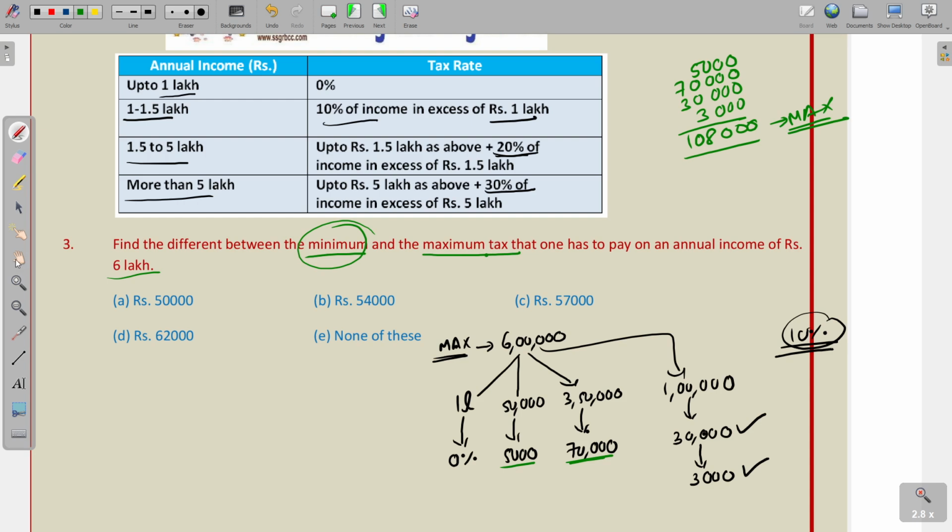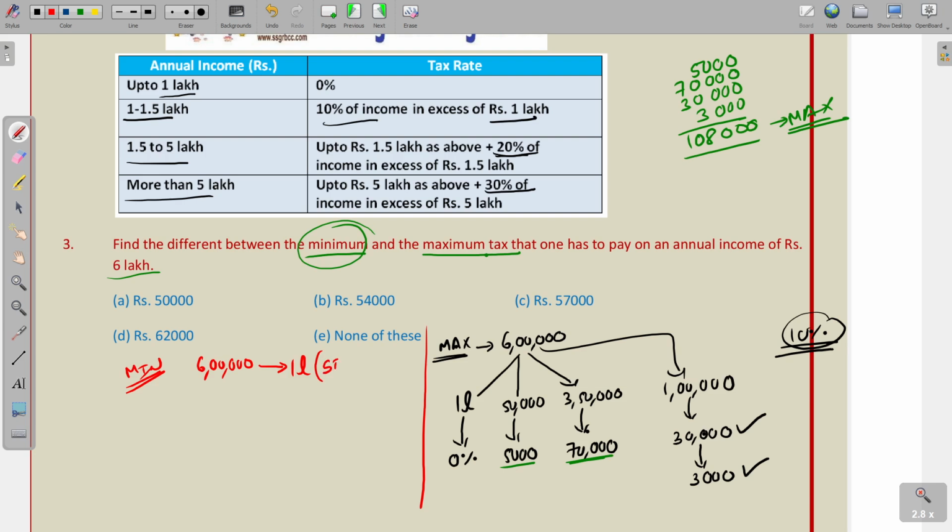Now let us see the minimum tax. This is the maximum. Now let us see what is the minimum tax. For this, to have the minimum tax, you should have some investment in security. You should have the investment in the housing loan. So total it is 6 lakhs. In this, he is investing 1 lakh.